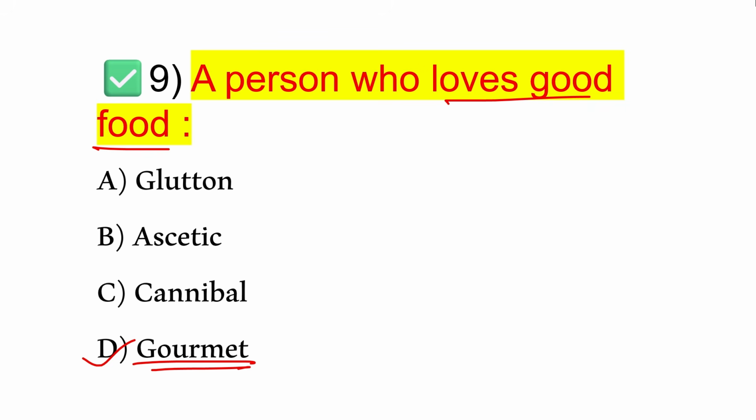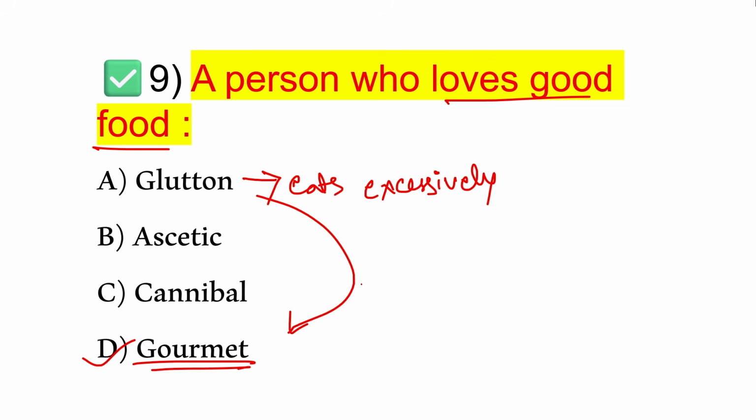Look, glutton actually suggests a person who eats too much, or a person who eats excessively. So here is the difference between glutton and gourmet. Who is cannibal? A cannibal is a person who eats human flesh.